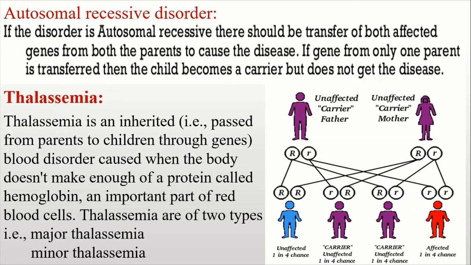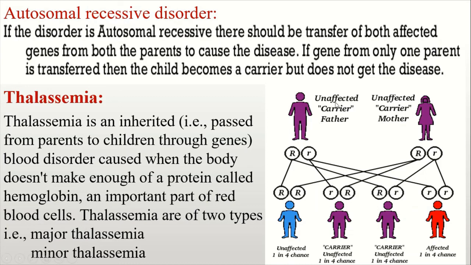On the other hand, there are two types of thalassemia due to two types of gene disintegration, that is alpha thalassemia and beta thalassemia. Alpha thalassemia is caused when alpha globin production is absent or defective in the body. And beta thalassemia, in the same way, occurs when beta globin production is stopped or defective.